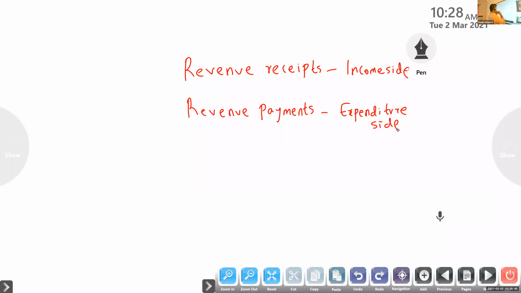Capital receipts go on the liability side.